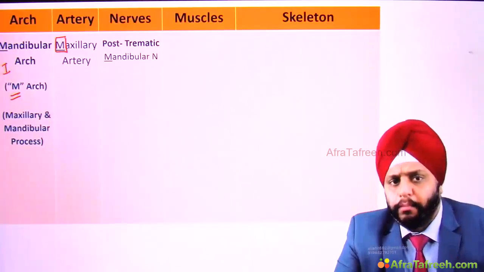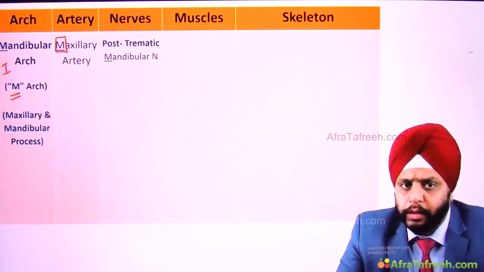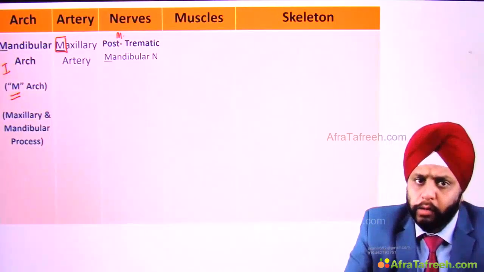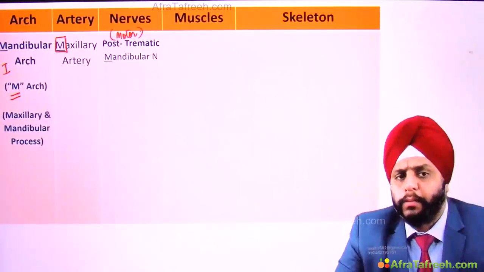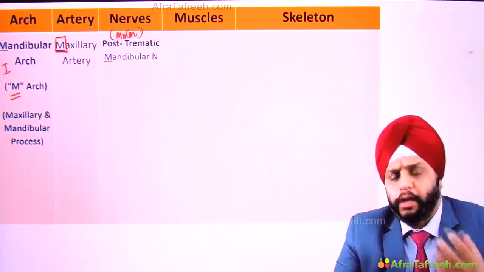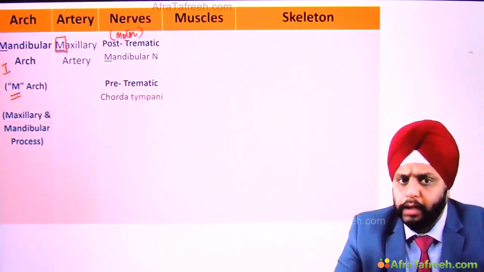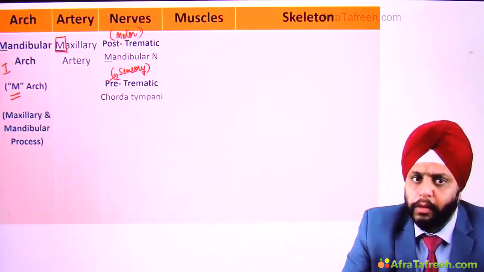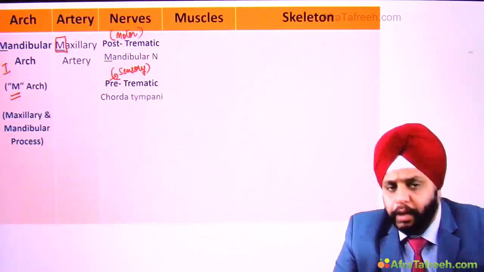Nerve, again mandibular nerve. Now in the first and the second arches, the main nerve supply is actually the motor nerve supply, also known as the post-trematic nerve supply. So this is the motor nerve supply or the post-trematic nerve supply, that is the mandibular nerve. The first and second arches have an additional nerve supply, that's known as the pre-trematic nerve supply. This is the sensory nerve supply, and this is the branch of the next arch nerve supply.